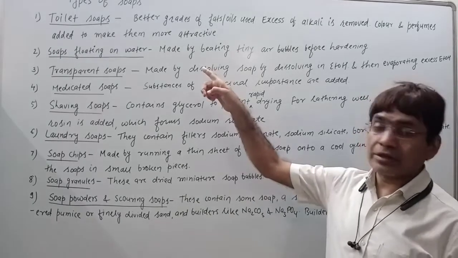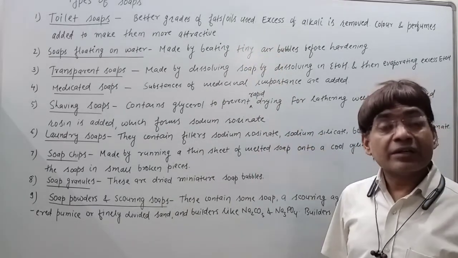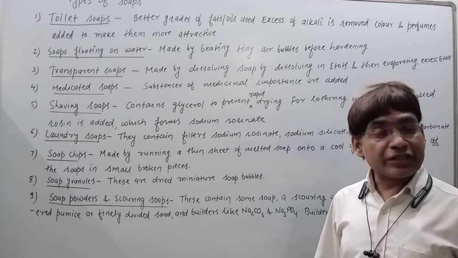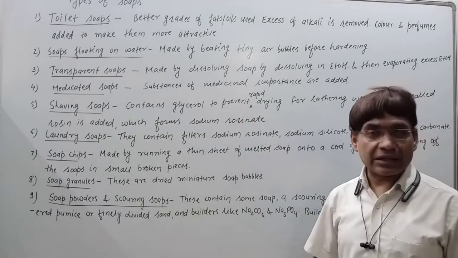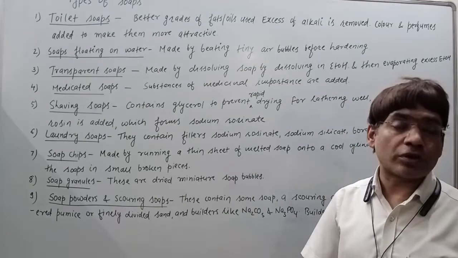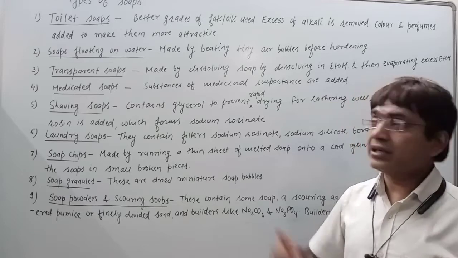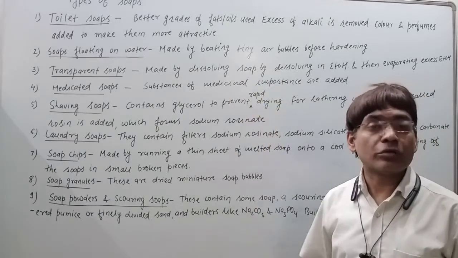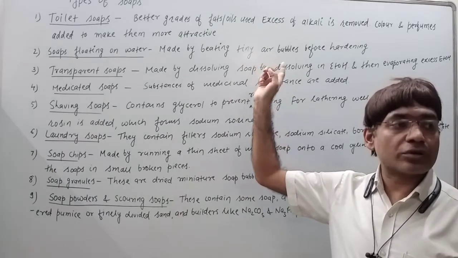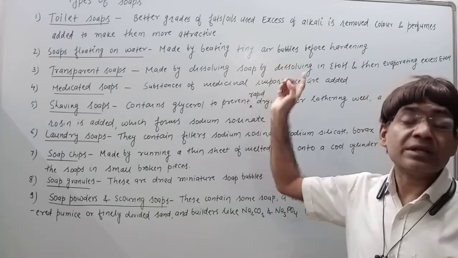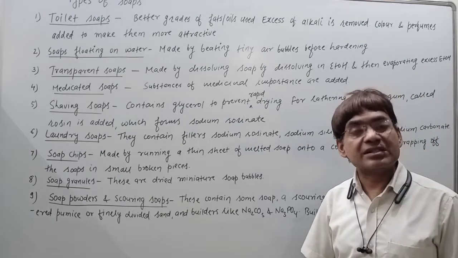So in making toilet soaps we use a high grade of fats and oils, and after the reaction is finished, the excess alkali is removed. To make these soaps more attractive, perfumes and colors are added during manufacturing. So toilet soaps use a rich grade of oils and fats, have excess alkali removed, and have colors and perfumes added.